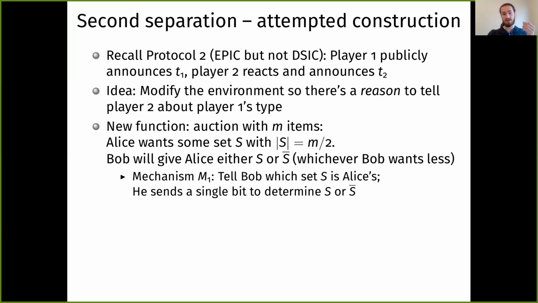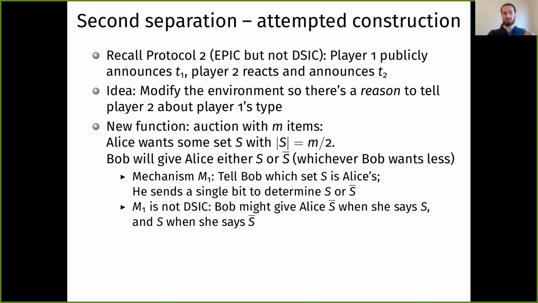So let's indeed consider that mechanism M1. So Alice announces her type, Bob sees it, and Bob sends a single bit to determine which is S or S bar. This turns out not to be DSIC because Bob might respond and sort of adversarially give Alice the worst of her sets.